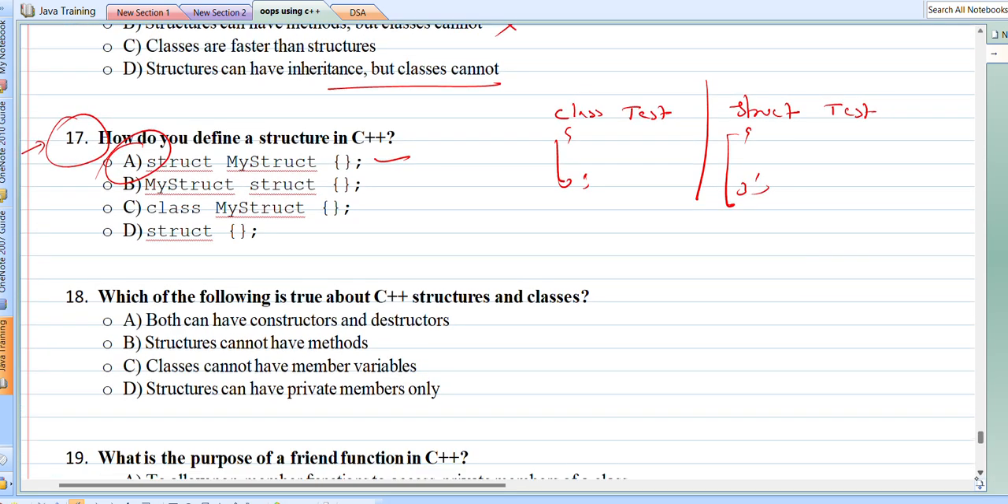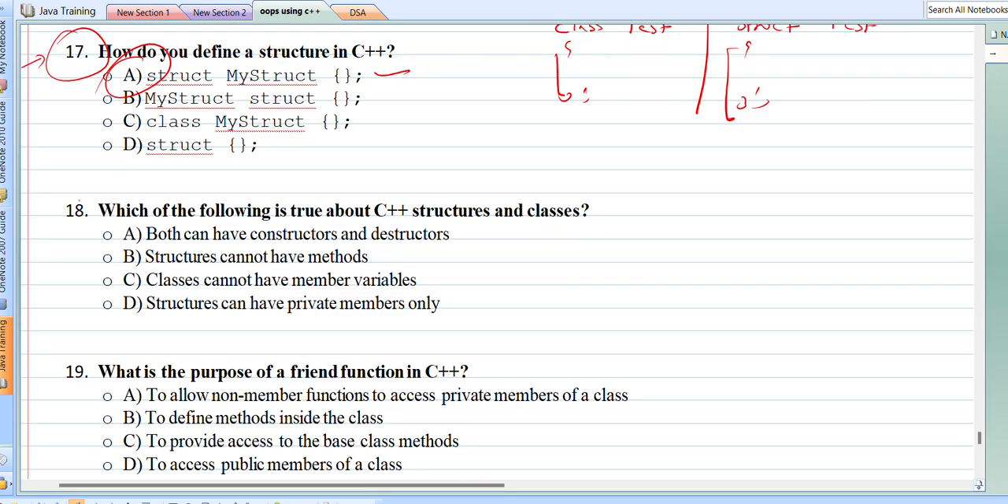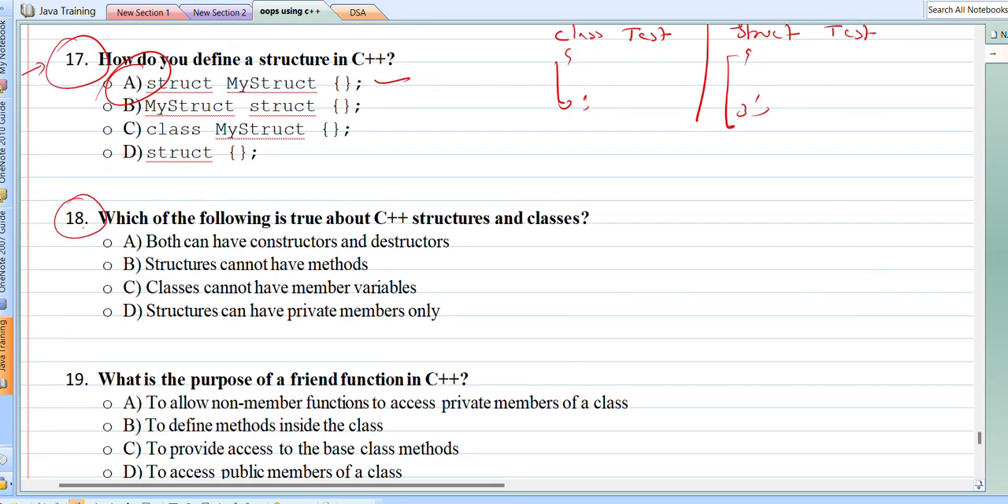Now the next question is, which of the following is true about C++ structures and class? Both can have constructors and destructors. Yes, this is true. Structures cannot have methods. No, this is not correct. Classes cannot have member variables. Classes can have both variables and methods. Structure can have private members only. No, structure can have all type of members. So the correct answer is option number A.